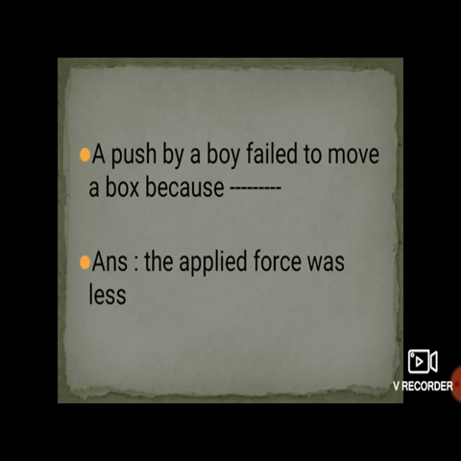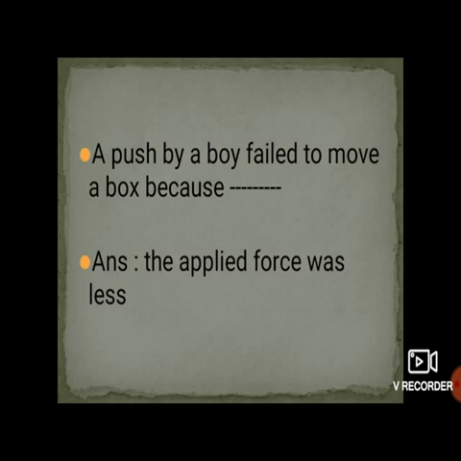The next one is a push by a boy failed to move a box because dash dash. Suppose there is one box and one boy tried to push that box from one side to another, but he really failed to move that box.